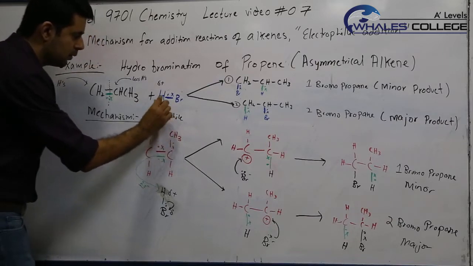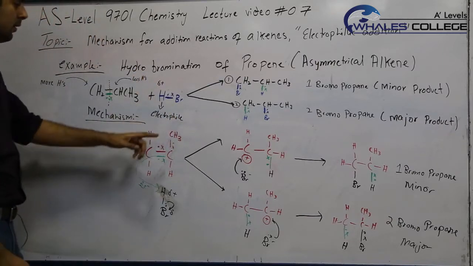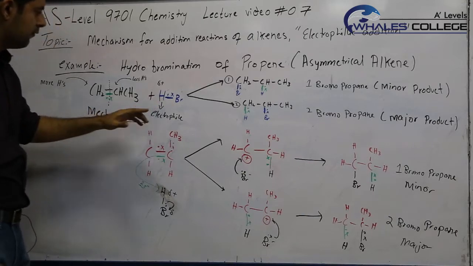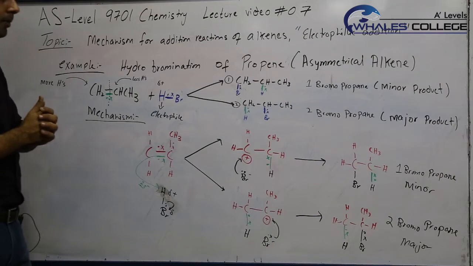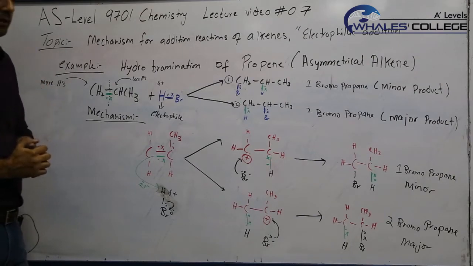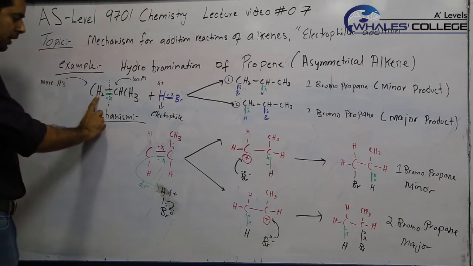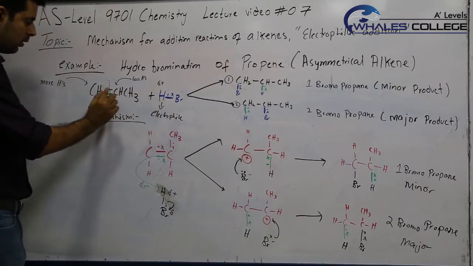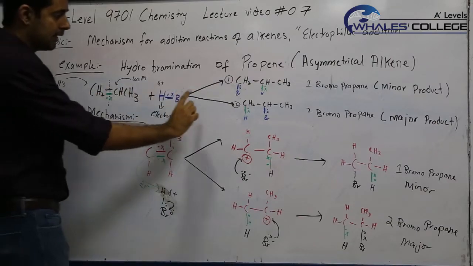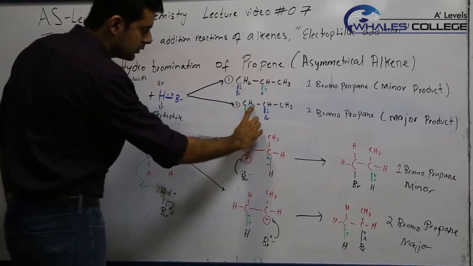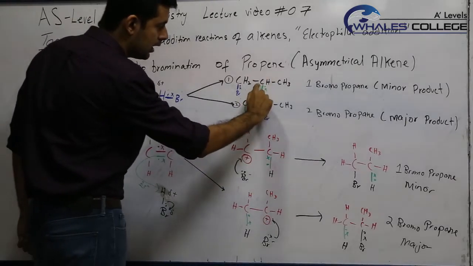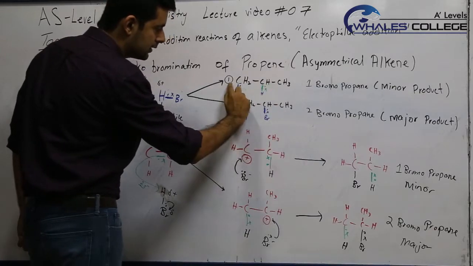Remember, the electrophile is the one which carries the positive charge. So the hydrogen should bond with this carbon which has 2 hydrogens, like in case number 2, rather than the carbon which has 1 hydrogen in case number 1.